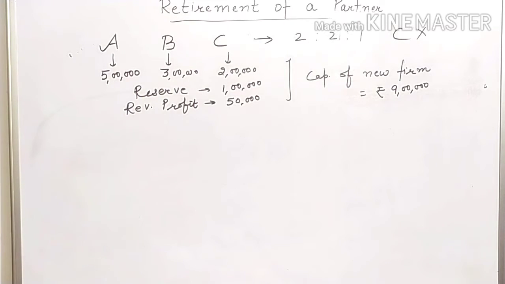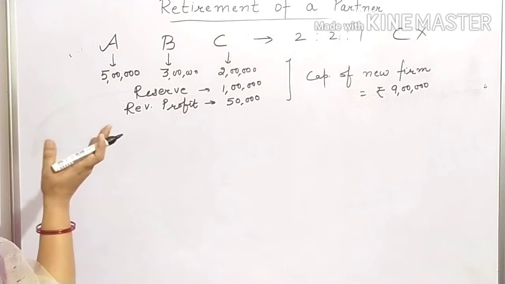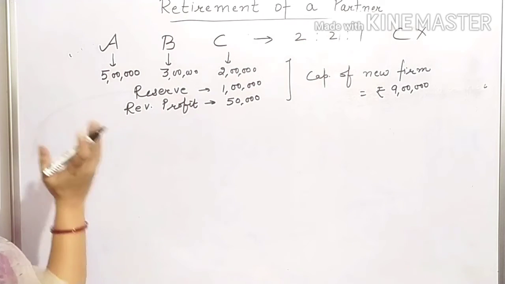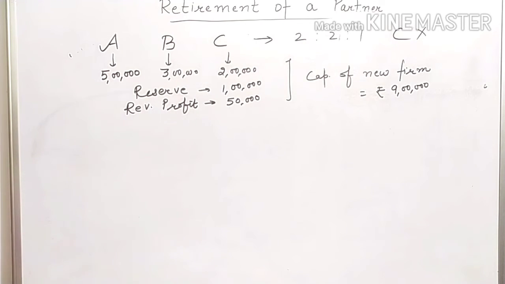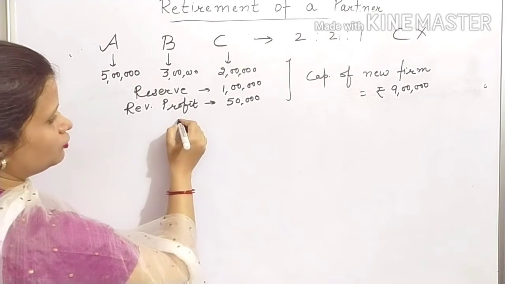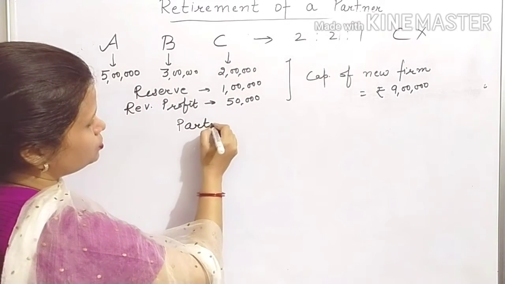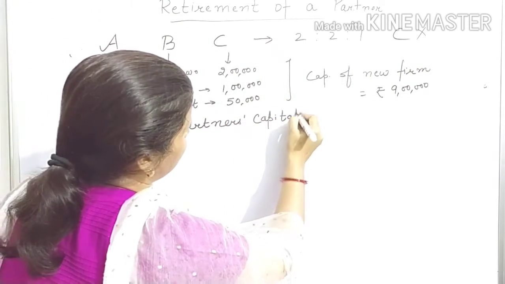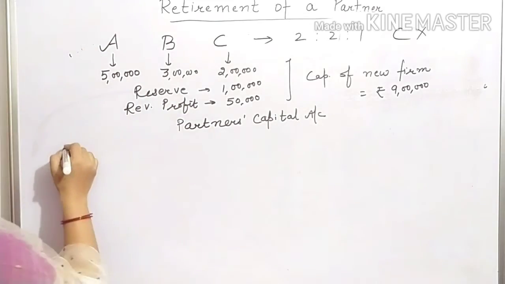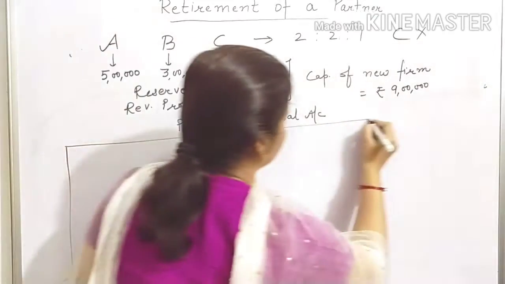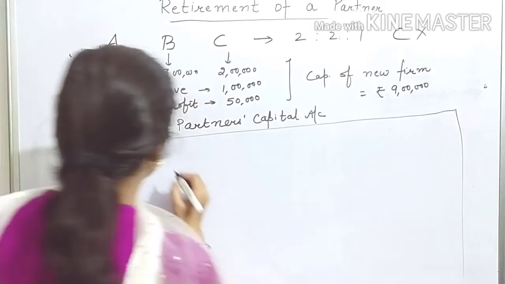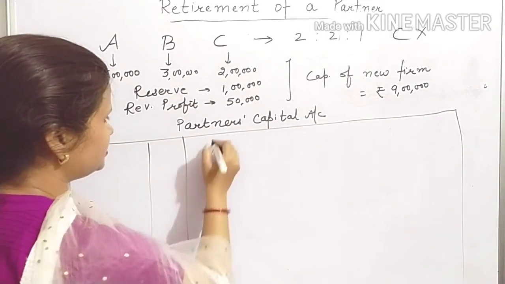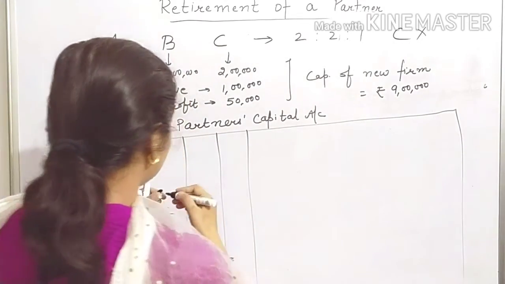Now, how will you calculate what amount they are required to bring in or what amount they will withdraw so that their capital becomes proportionate to their new PSR? You will prepare partners capital account. Three partners are there, A, B and C.